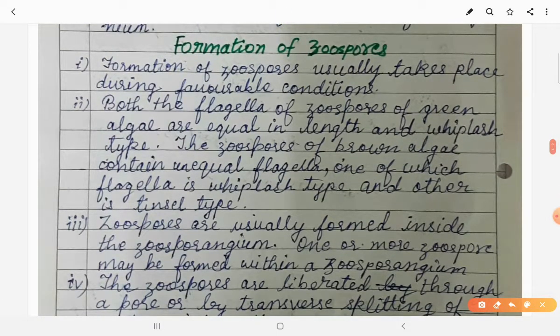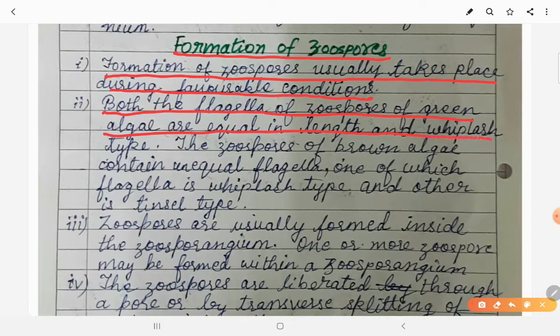Now let us see formation of zoospores. Formation of zoospores usually takes place during favorable conditions. So when the conditions are favorable, zoospores are formed with flagella. Both the flagella of zoospores of green algae are equal in length and whiplash type. The zoospores of brown algae contain unequal flagella, one of which is whiplash type and the other is tinsel type.